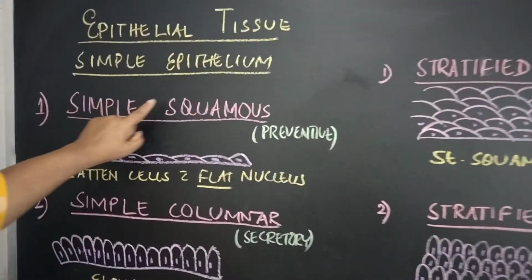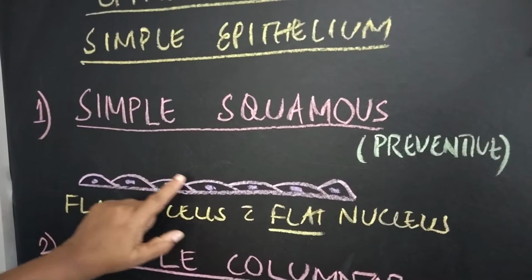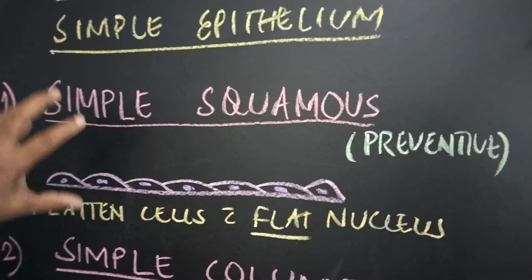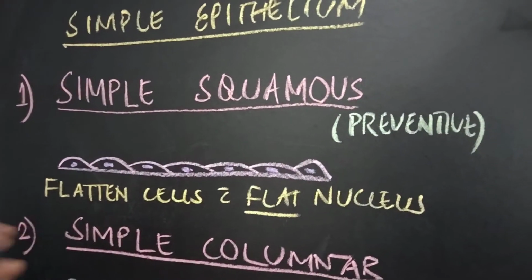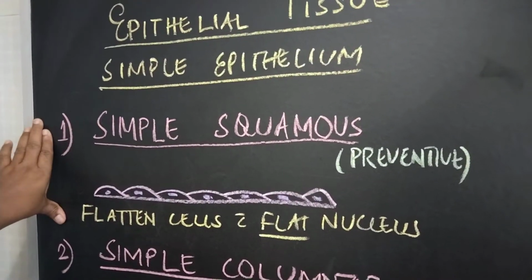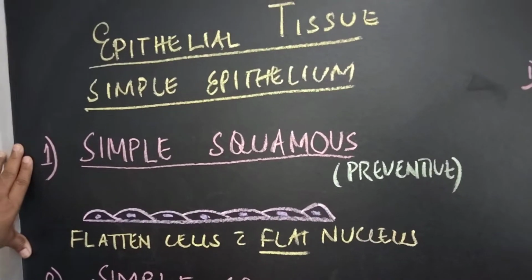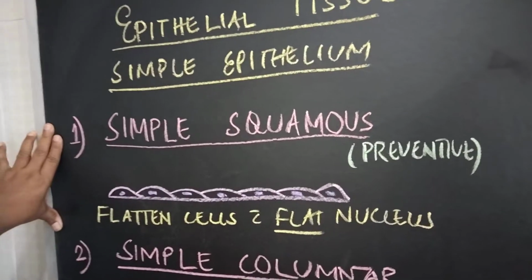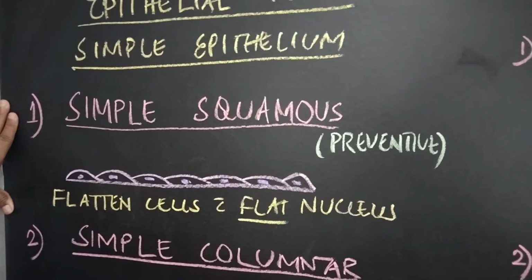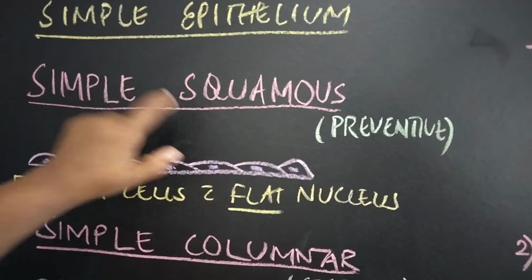The simple squamous epithelium, which is called protective epithelium: see, the cells are flattened cells with a flat type of nucleus. So this type of epithelium is called simple squamous epithelium. All the important organs of the body, the 4 pillars of the body, brain, liver, kidney and lung, are all lined by simple squamous epithelium. That means simple living and high thinking: those with the most complicated functions have the simplest variety of epithelium, that is simple squamous epithelium.